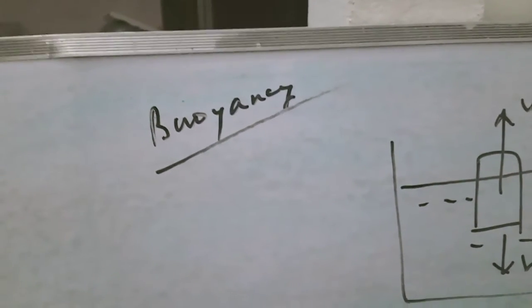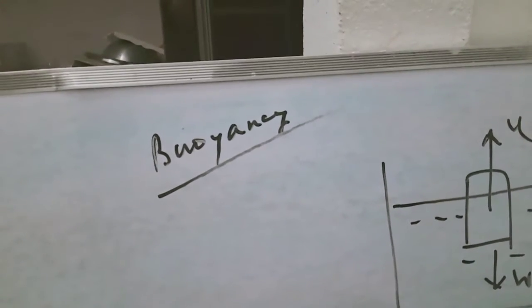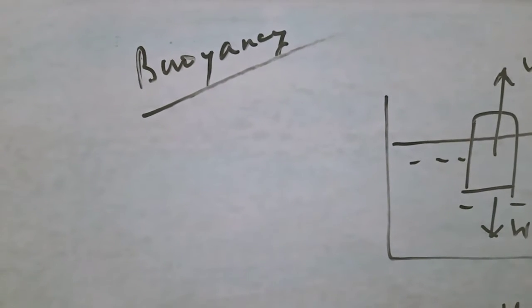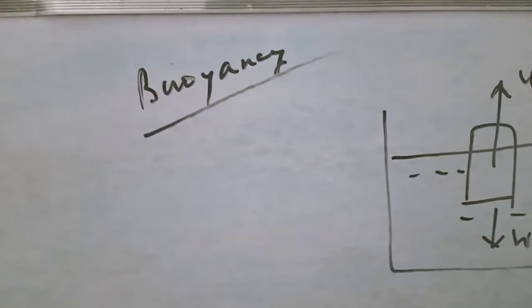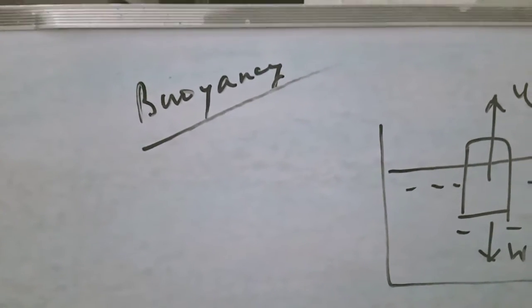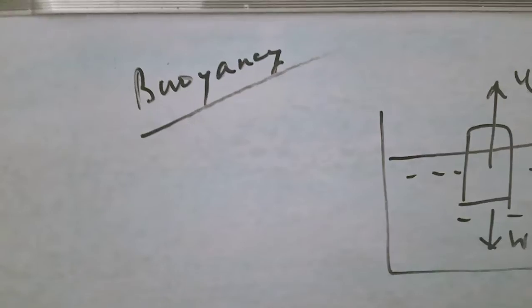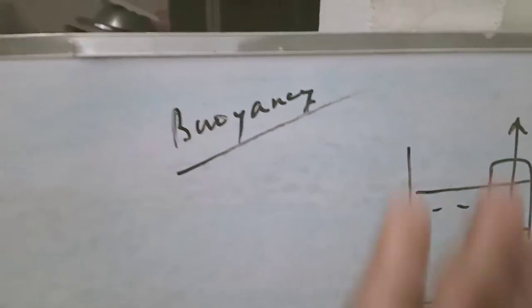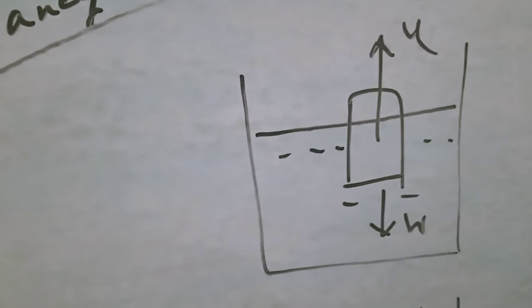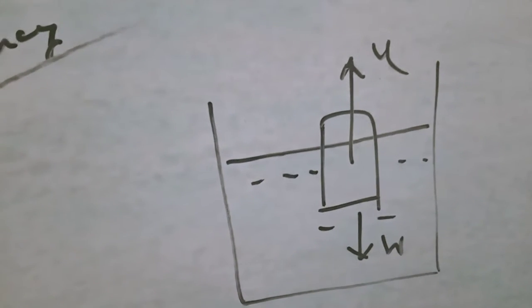Why does the weight decrease? Weight acts downward. There must be some upward force which is balancing or nullifying the effect of that force. Well, this occurs due to the fact that the liquid or the gas, that means the fluid, exerts an upward force or buoyant force in the upward direction. This upward thrust is known as upthrust or buoyant force